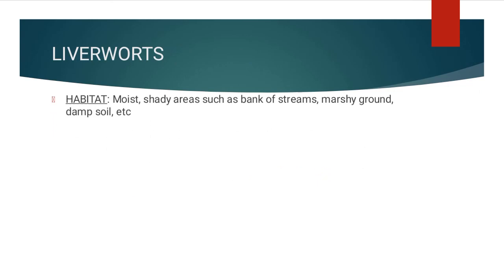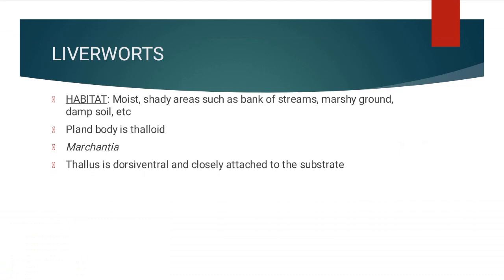So let us start with liverworts. Liverworts, their habitat is, as before, moist, shady areas such as banks of streams, marshy ground, damp soil, etc. Now the plant body is thalloid, and the example we have to study is Marchantia. To say about the structure, the thallus is dorsiventral and is closely attached to the substrate. The thallus is just like a leaf that is attached to the substrate. So the thallus is dorsiventral.